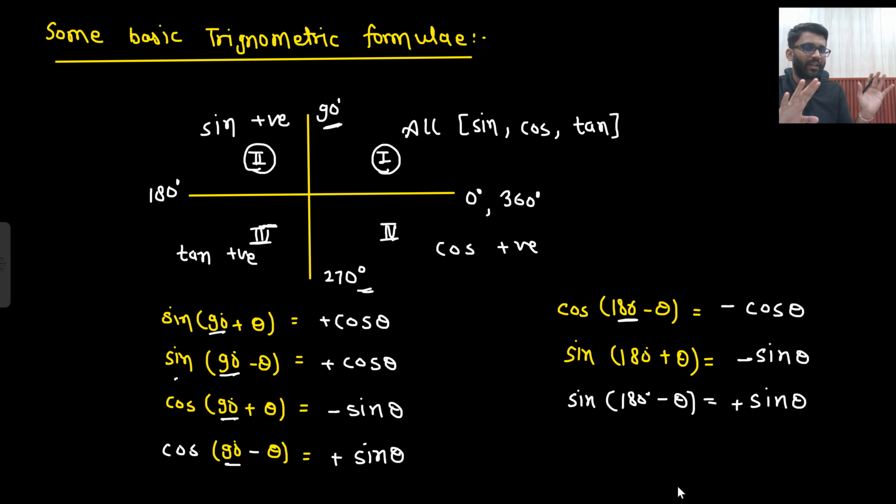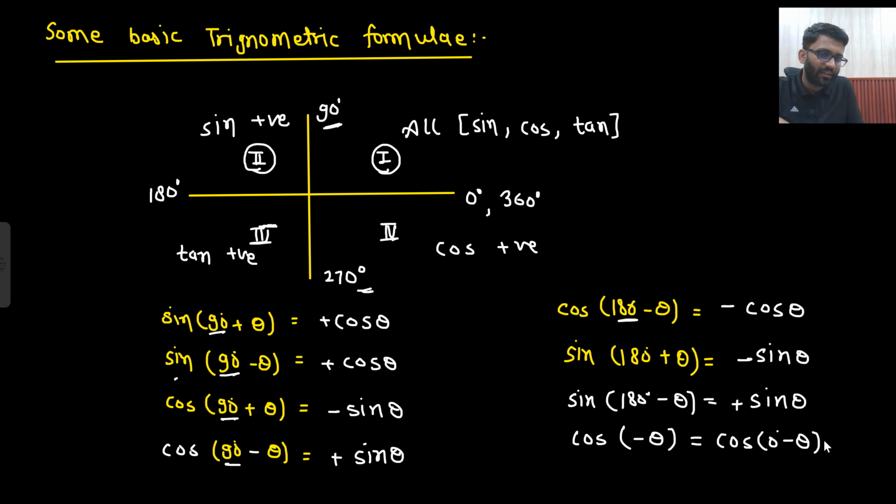Okay, I hope you are understanding it. We can see more. What will be cos minus theta? Cos minus theta can be represented as cos 0 minus theta. Apart from 90 and 270, anything you see, cos will come as it is, cos theta. Now positive or negative? 0 minus theta means the fourth quadrant. You ask whether cos is positive or negative. Cos will say I am positive. So it will be positive only.